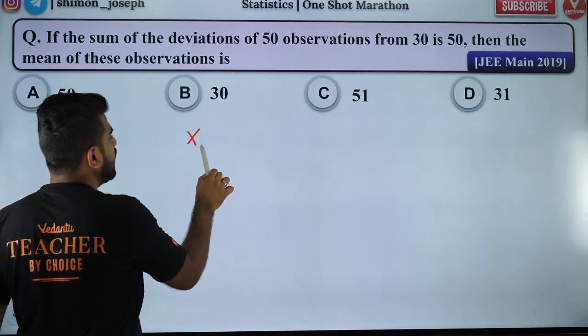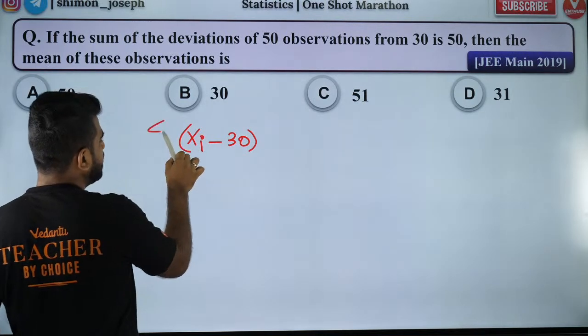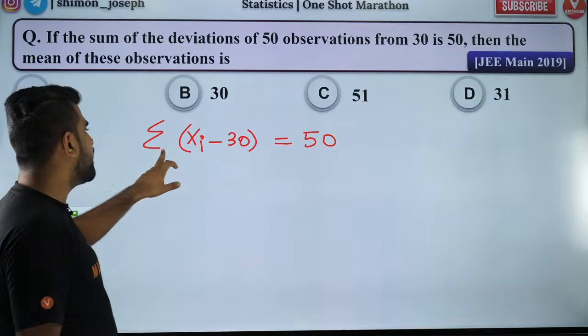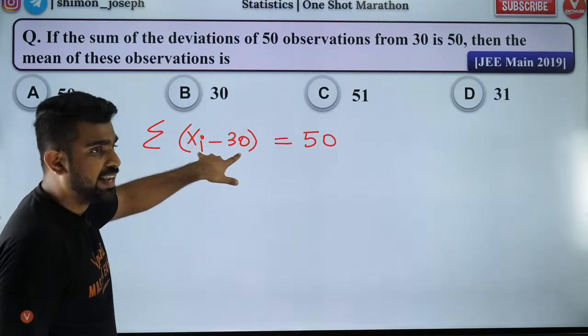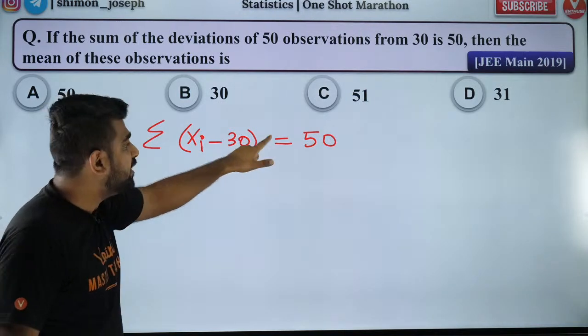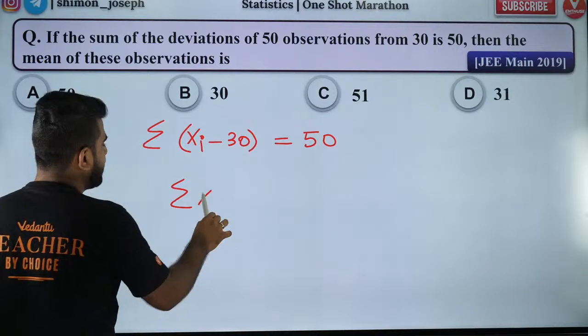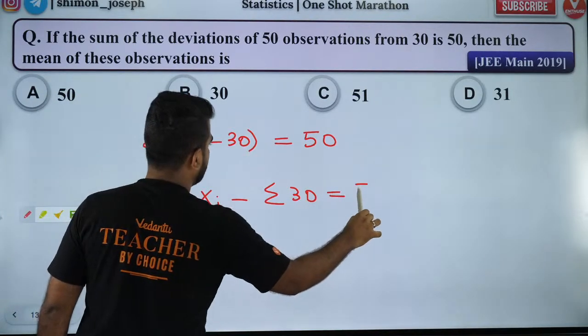So first term minus 30. This summation is going to be 50. I'm going to sum this up 50 times, for all the 50 terms. That is going to be equal to 50. Correct now? So now people, sigma xi minus sigma 30 is equal to 50.